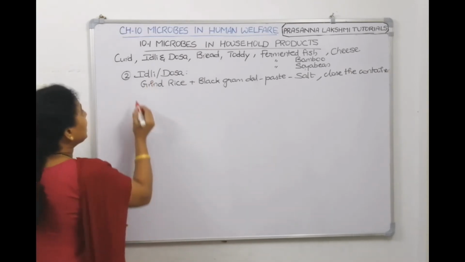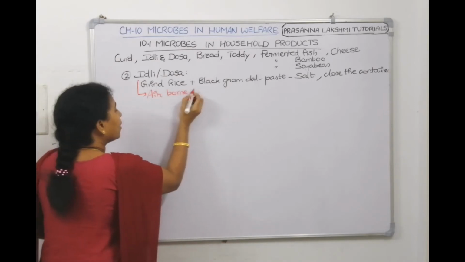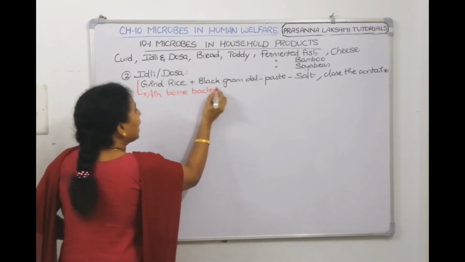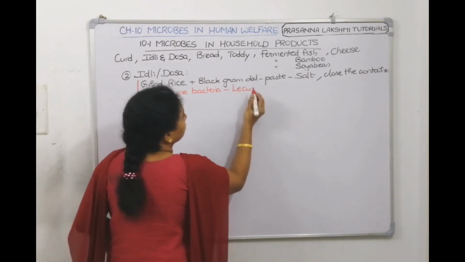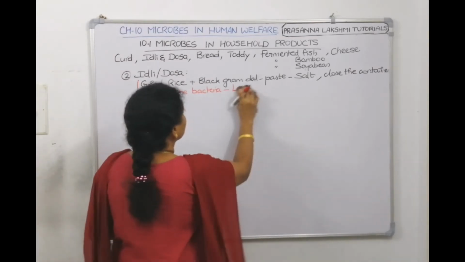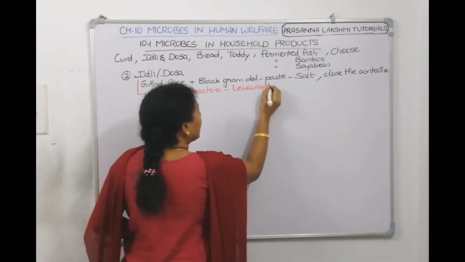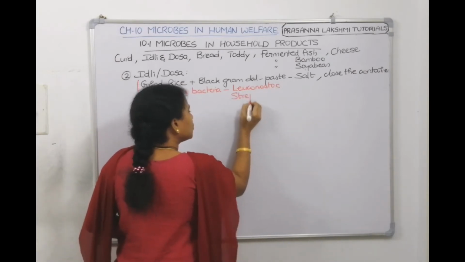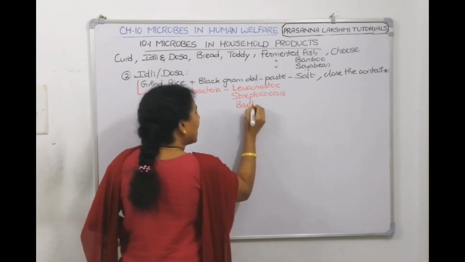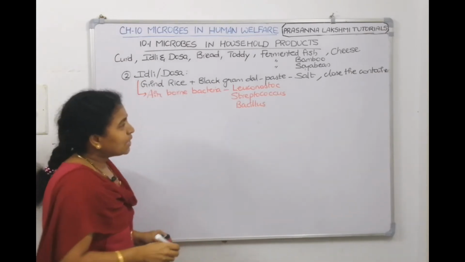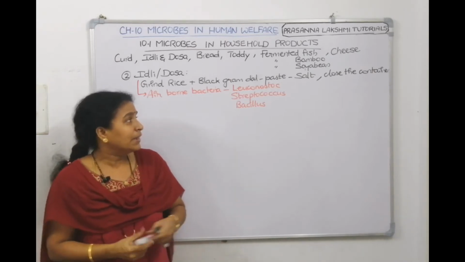Now, in making idli and dosa, what are the airborne bacteria which come and enter this paste? I am telling, one is Leuconostoc, another one is Streptococcus, and the third one is Bacillus. Now, these three bacteria which are airborne bacteria, they grow in that medium.